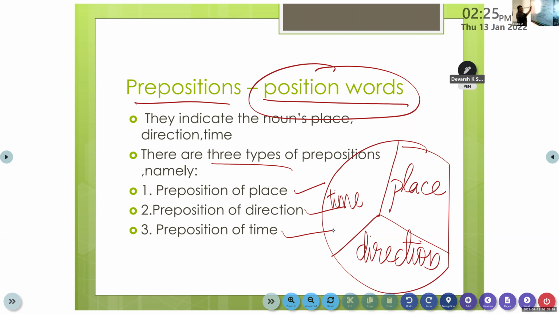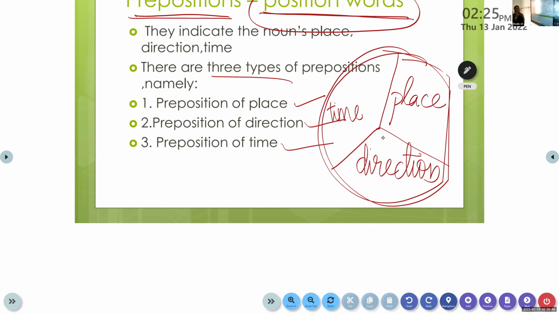Please look at the chart on the slide. Prepositions are called position words. Many words are included in the topic of prepositions, so we can divide them. There are three types of preposition. The first one is the preposition of place. Okay, we know what a place is. Preposition of direction: in order to go to a place, we need to know the direction, where to turn, where to go. These are the directions. And the time: we have to keep on time. It is called a preposition of time.